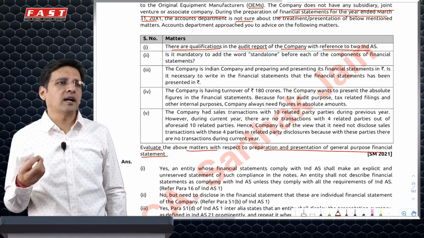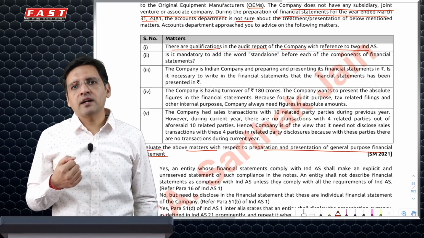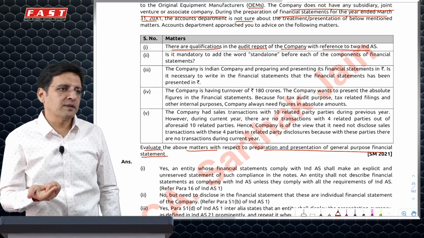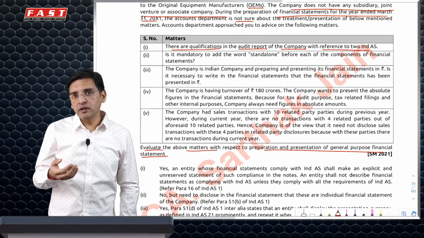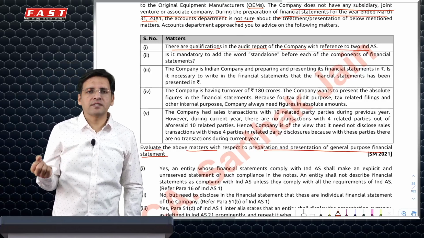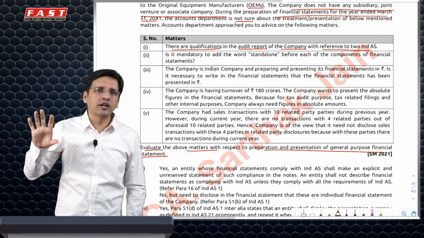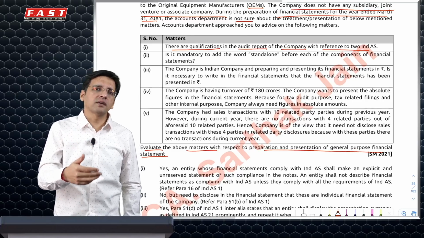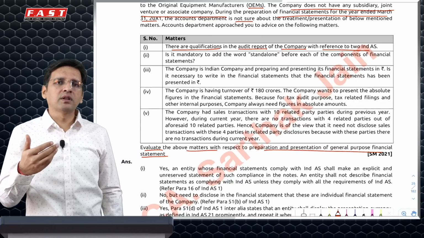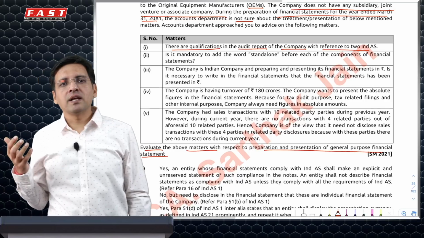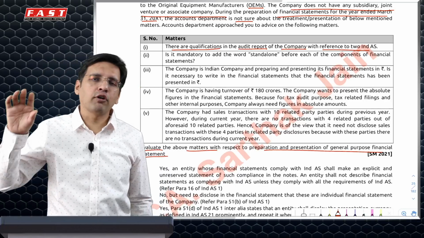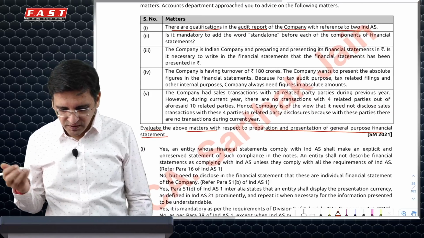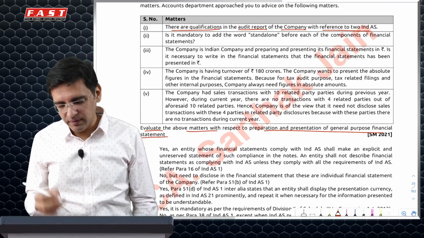It should have ideally asked whether we can mention that financial statements have been prepared as per Ind AS. Ind AS 1 says that you have to give an explicit, unreserved statement that financial statements comply with Ind AS, and you have to follow all Ind AS. If the auditor gives an opinion that certain Ind AS are not followed, that's still possible because they may differ with the management on certain matters. But the company cannot create an exception that we have followed all Ind AS except a few. So the auditor's report is fine, but we'll still have to give an explicit unreserved statement complying with all the standards.